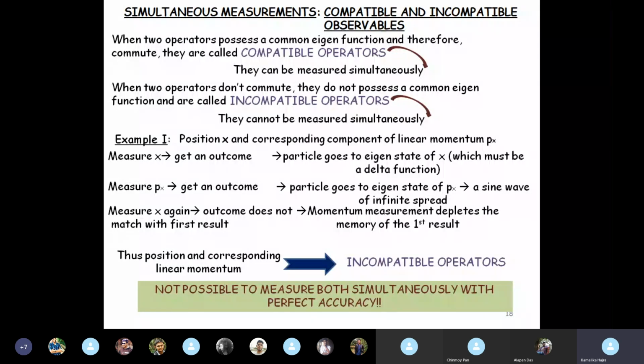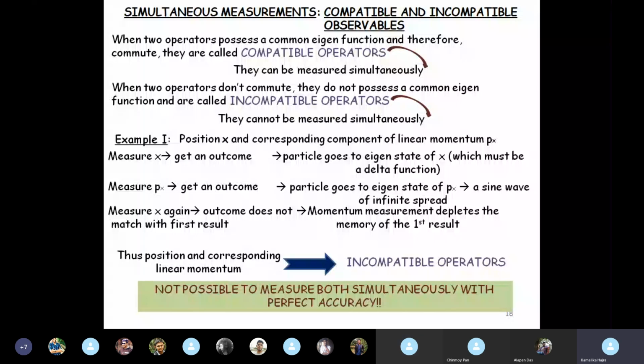Once I measure the position of a particle, I get a value, say 5 centimeter from the origin. Now what does 5 centimeter from the origin mean? It means that I am getting a spike at that point, at 5 centimeter from the origin. I am pinpointing one particular position, which means it has to be a delta function. The particle doesn't exist anywhere else. It's a delta function. All right?